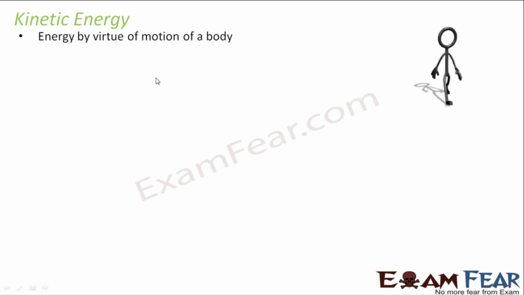Now let us see what is kinetic energy. It is energy by virtue of motion of a body. The word kinetic, what does it mean? Something which is moving. So it is the energy possessed by a body by virtue of its motion. Whenever an object is in motion, we say that the object has kinetic energy. Let us look at the most common example. When we walk, we are actually moving, our position is changing with time. So whenever anything is in motion, we say that it has kinetic energy.